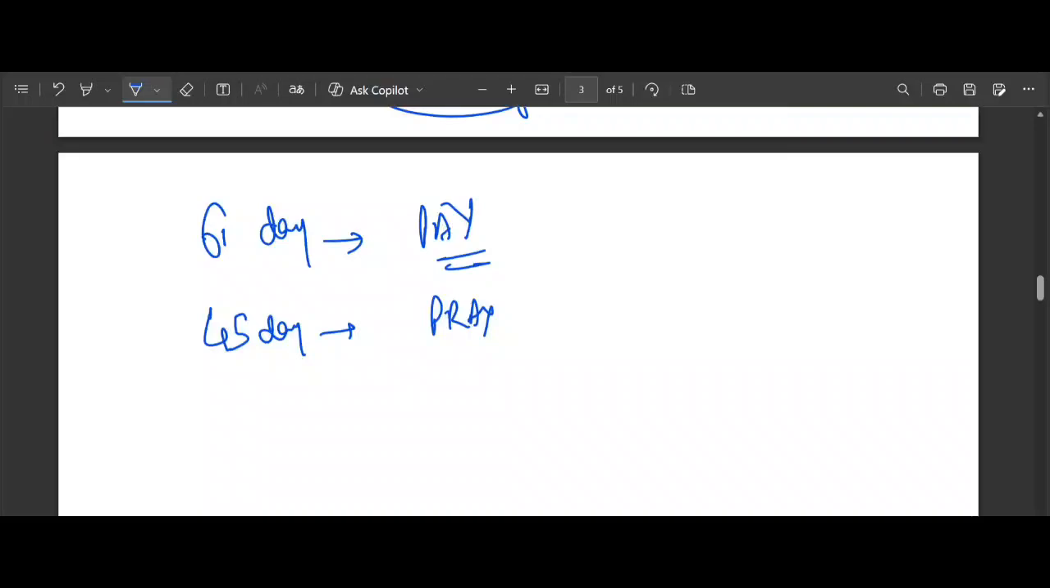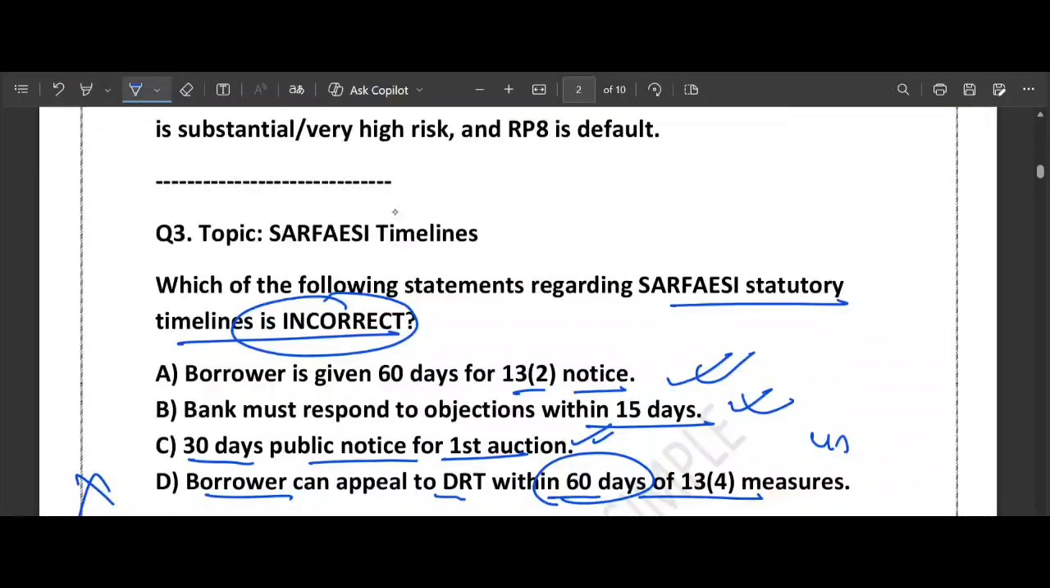Now let's come back to the options they have provided and eliminate them. They are asking which is incorrect. Option A, borrower is given 60 days for Section 13(2) notice: exactly. Bank must respond to objection within 15 days: correct. 30-day public notice for first auction: correct. Borrower can appeal to DRT within 60 days: incorrect. The answer is 45 days. So what we learned from this discussion is that the DRT appeal time is always 45 days from the date the bank takes action under Section 13(4).